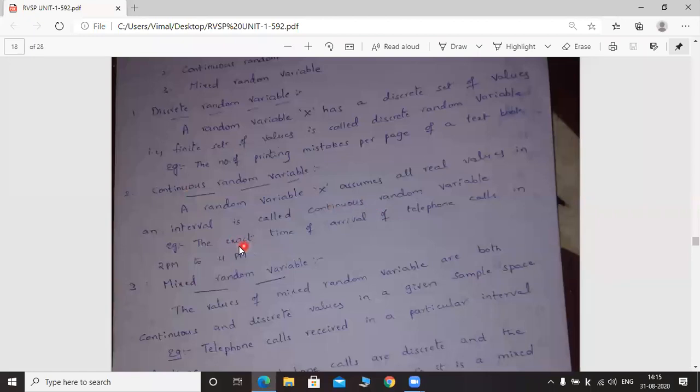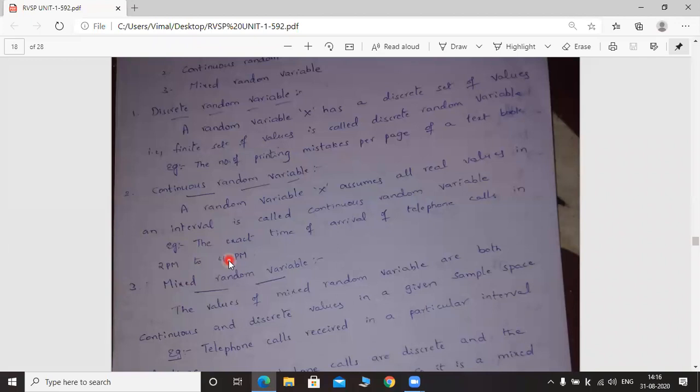What is the example given here to explain the continuous random variable? The exact time of arrival of telephone calls in between 2 p.m. to 4 p.m. In between 2 p.m. to 4 p.m., we cannot say exactly at what time the telephone call will arrive, isn't it? So this is continuous.